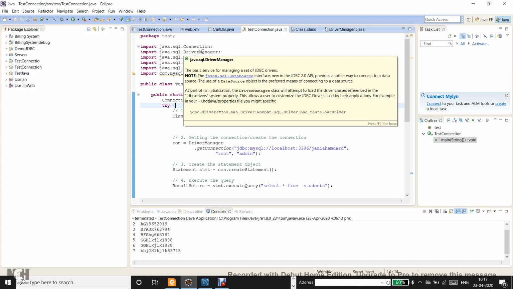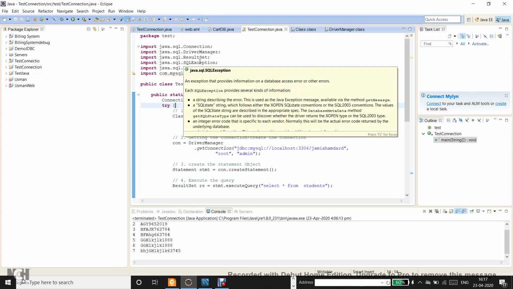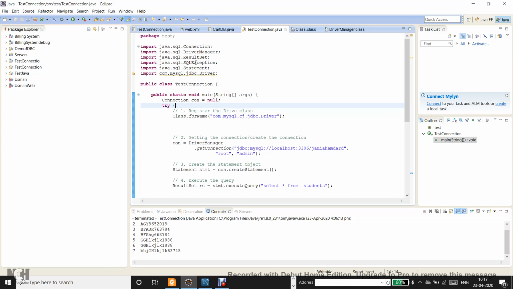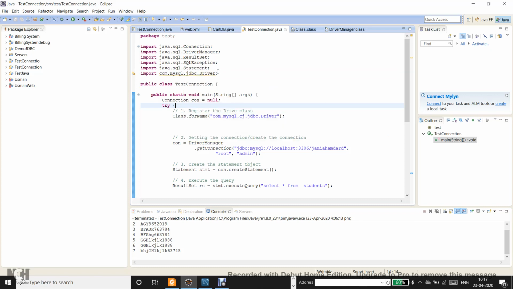Apart from DriverManager and SQLException, most of them, like Connection, ResultSet, as well as Statement, are all interfaces.